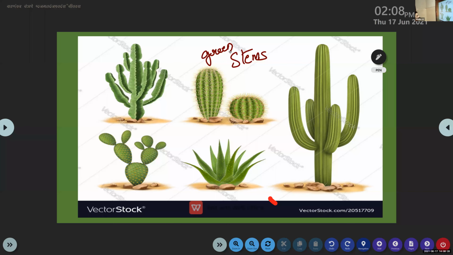Is it clear? Yes, ma'am. So photosynthesis takes place in plants like cactus, which is present in deserts. Here the stems do this duty, not the leaves.